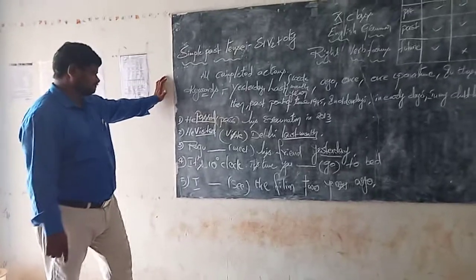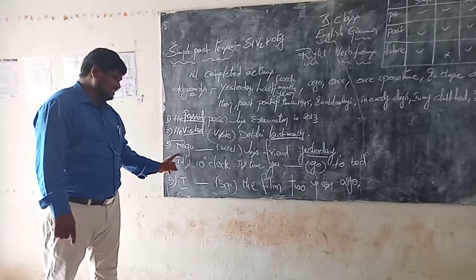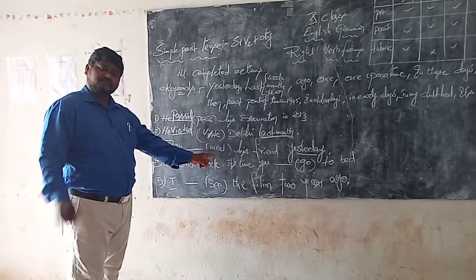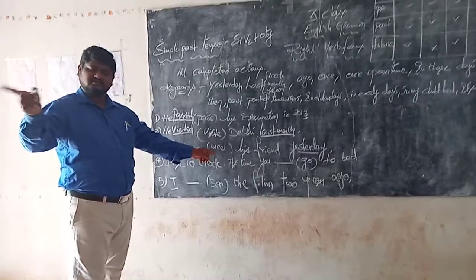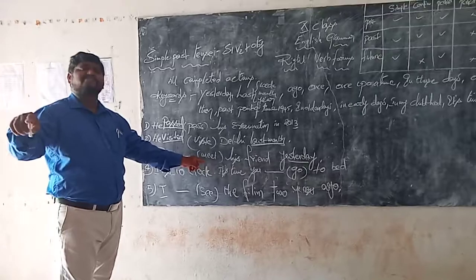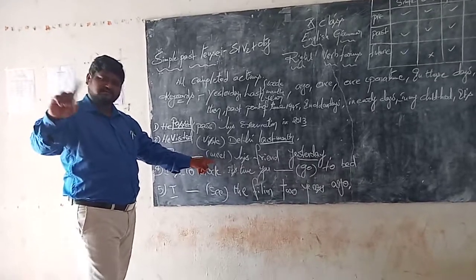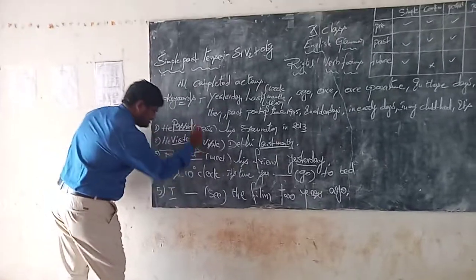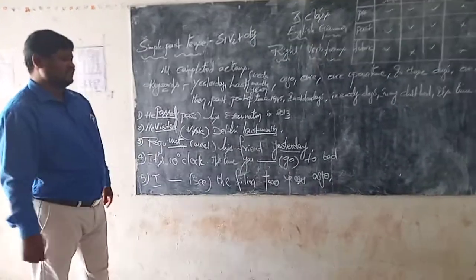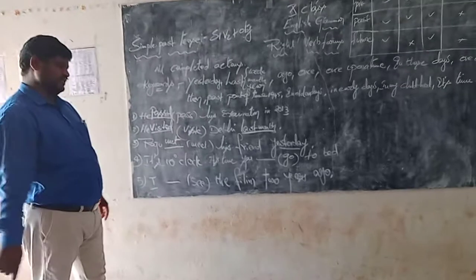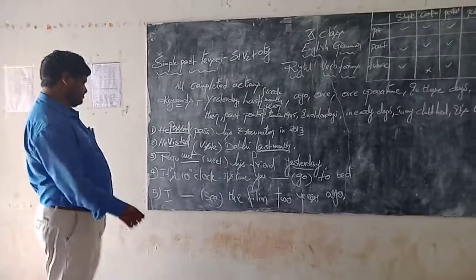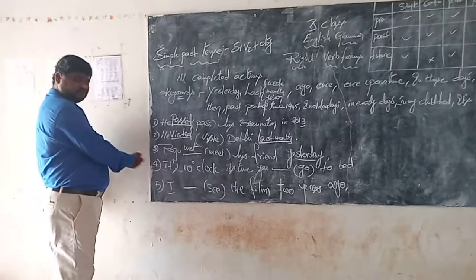Simple past tense. Okay. What is the V2 of meet? Meet, met, met. Why? Because as per the structure. So what is the answer here? Met. Raju met his friend yesterday. My dear children, did you understand what I am telling? Okay, shall we go for the fourth one?